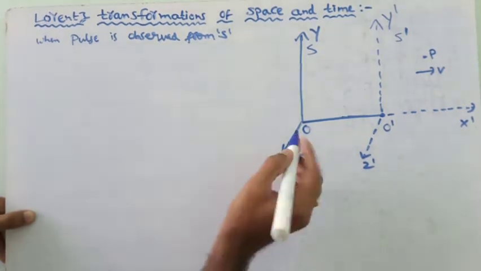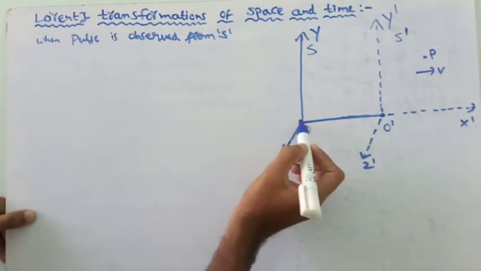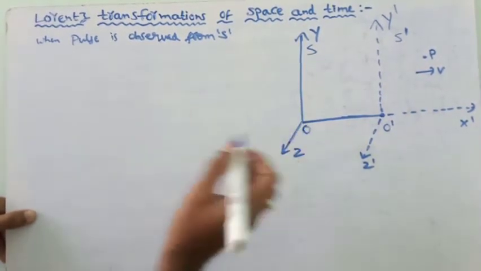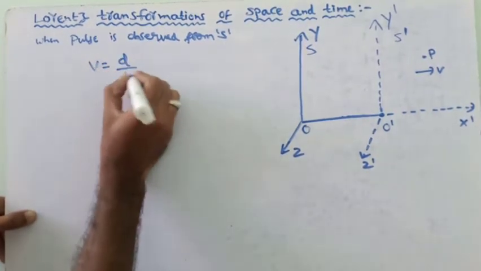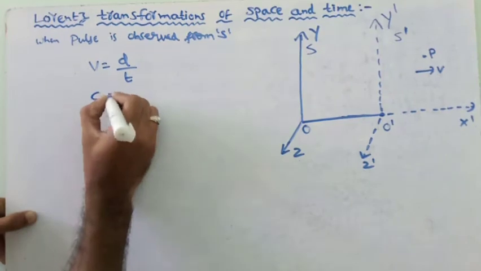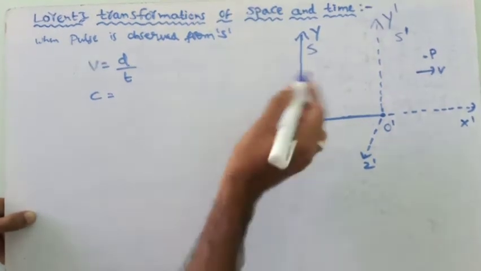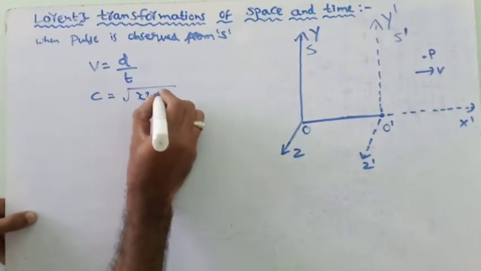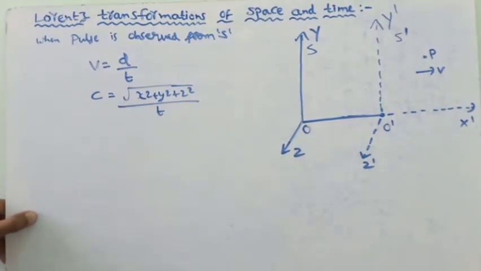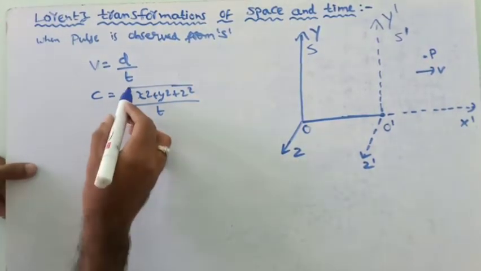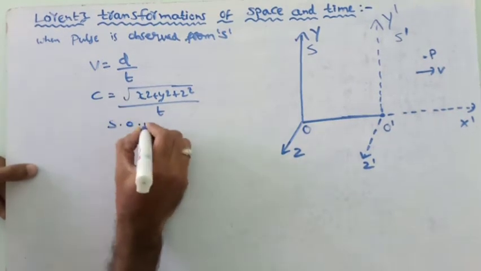Now consider the velocity of light at point P observed from frame S by observer O. We know that velocity is equal to distance by time. Here the velocity of light is c and the distance from O in frame S is the root of x square plus y square plus z square, divided by time t. To remove the square root, we square both sides.